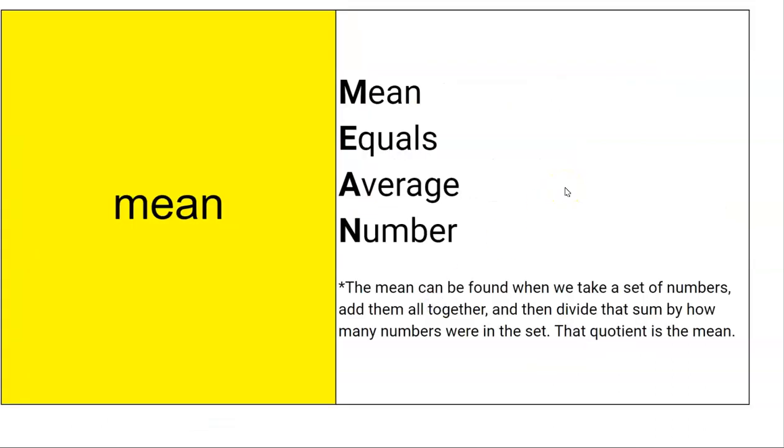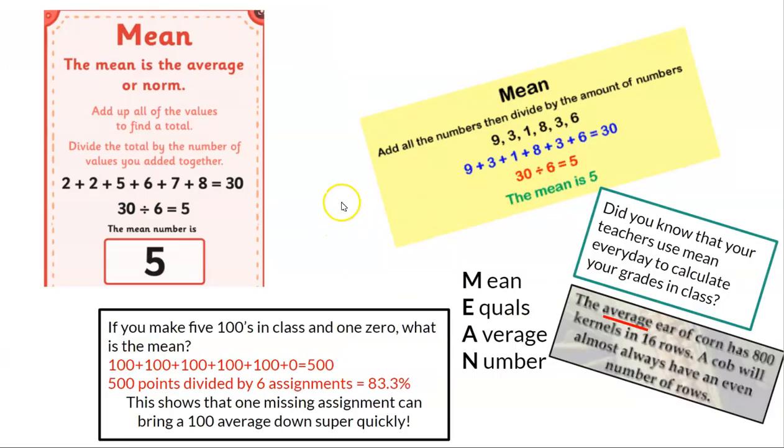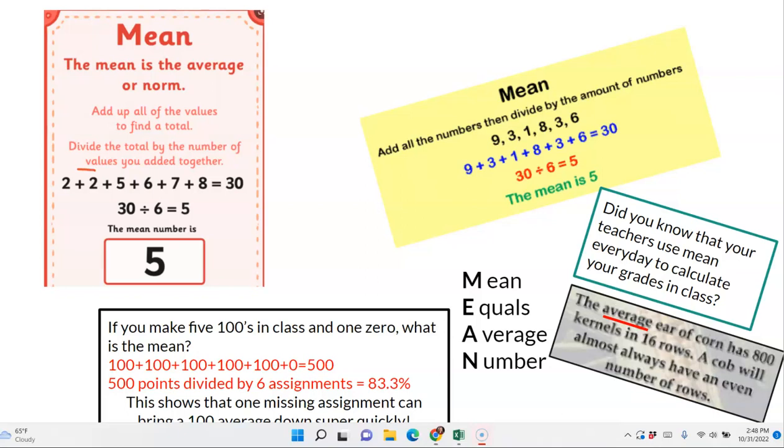Mean is another really important 5th grade term. Mean equals average number. The mean can be found when we take a set of numbers, add them all together and divide that sum by how many numbers were in the set. So the quotient is the mean. So to find the average, we would take all of the numbers. In this example, the numbers were 2, 2, 5, 6, 7, 8. When we add them all together, we get 30. And then we divide 30 by 6 because there were 1, 2, 3, 4, 5, 6 numbers in the set. And so the mean or the average of these numbers is 5.